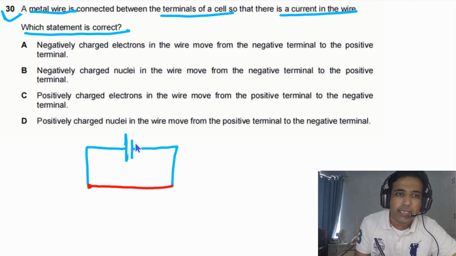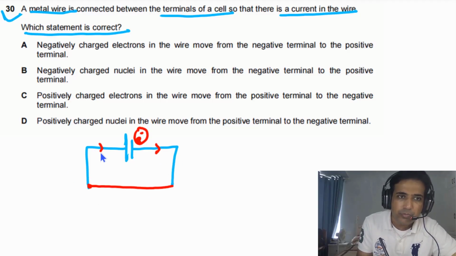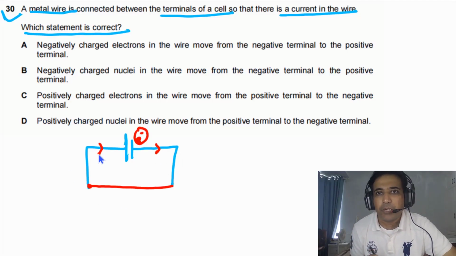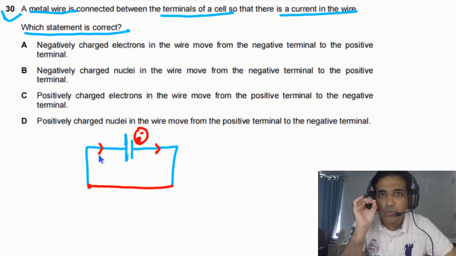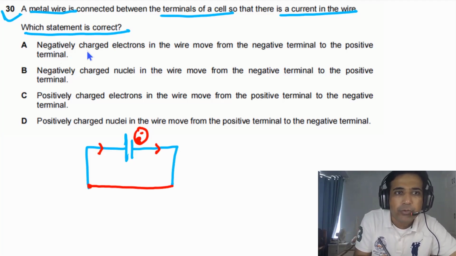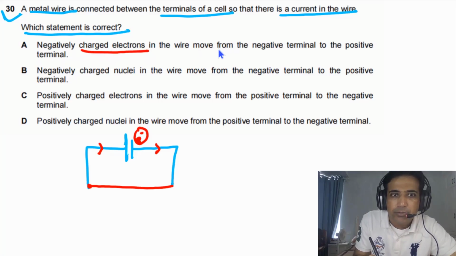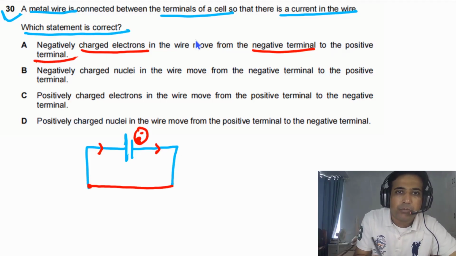In this case, electrons will flow from the negative terminal of the battery. They will flow in this direction and come to the positive terminal of the battery, because only electrons flow. If you look at the given options, we have negatively charged electrons in the wire move from the negative terminal to the positive terminal. So this statement is correct.